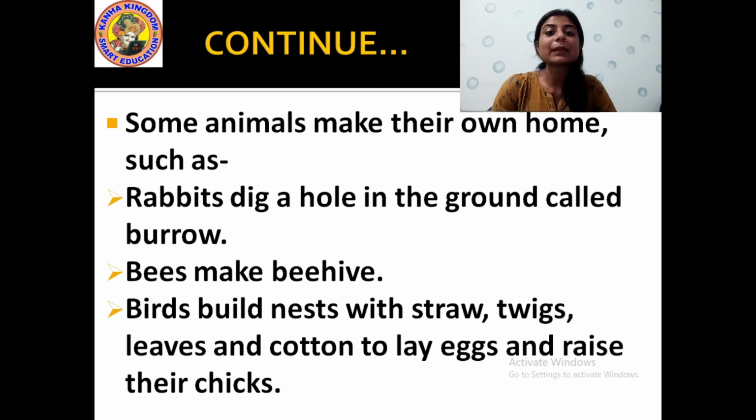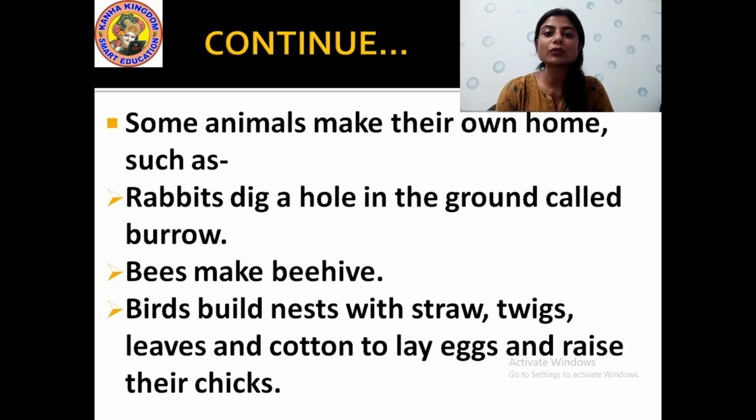Some animals build their own home. See, it is written, some animals make their own home, such as rabbits dig a hole in the ground called a burrow. What is the home of a rabbit called? The home of a rabbit is called a burrow. B-U-R-R-O-W. A burrow is a hole inside the ground which the rabbit digs.